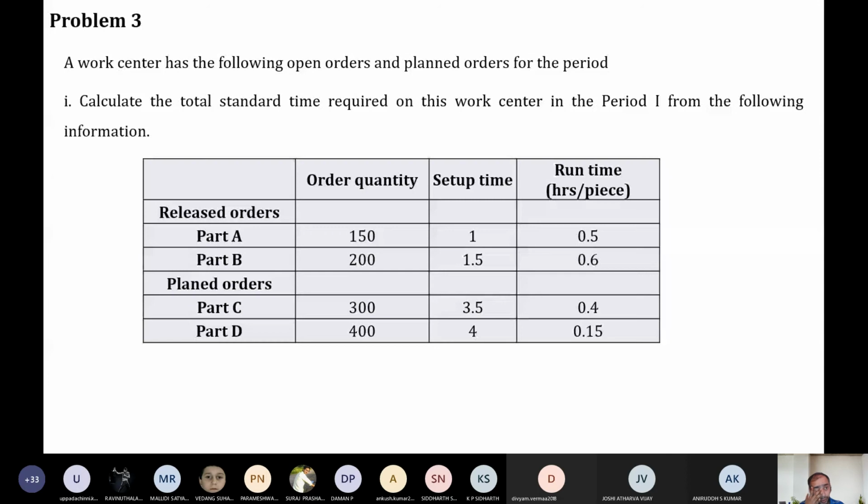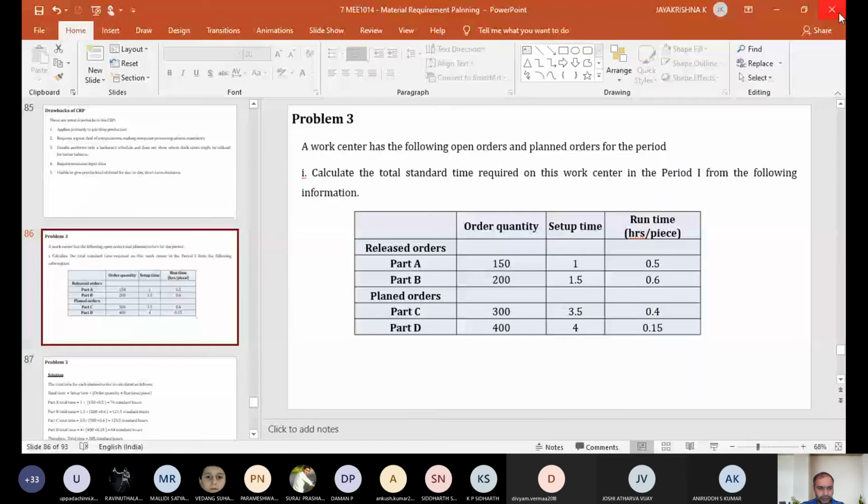Now let's go back to your problem. If you have any doubt, I can take up some doubts now. If you need any explanation, we can take up some example. If you have any questions, I can answer them now.